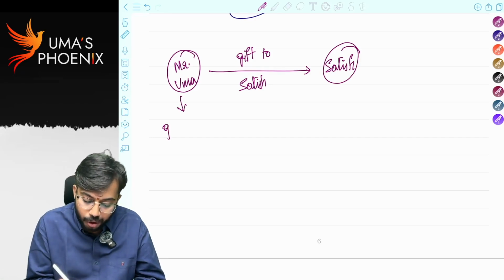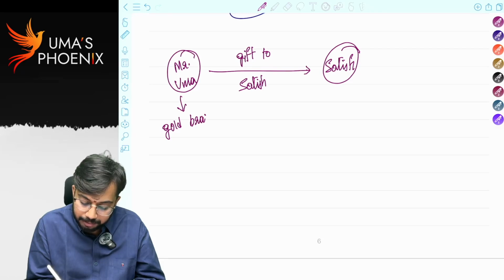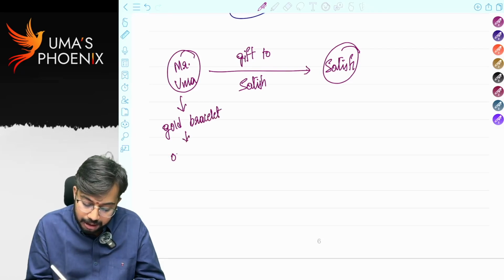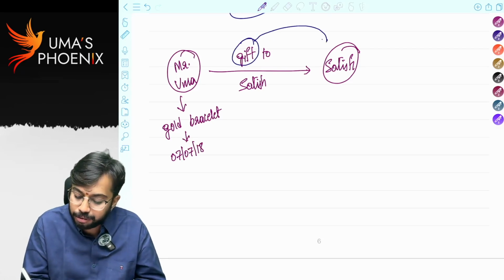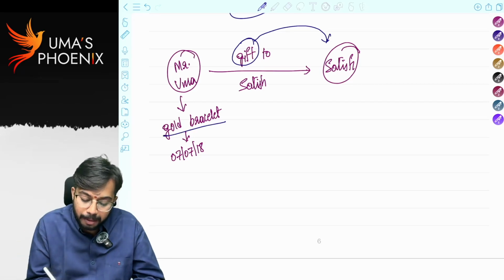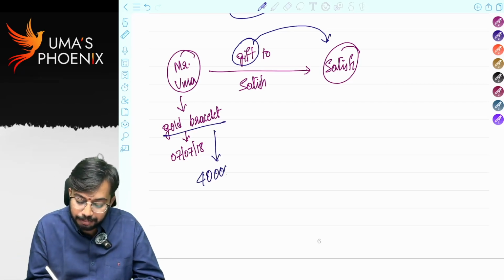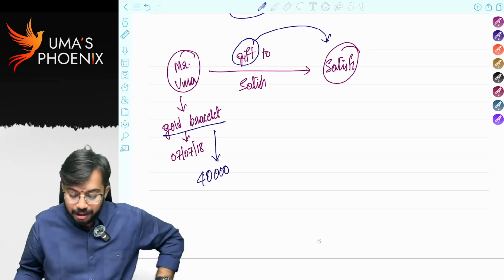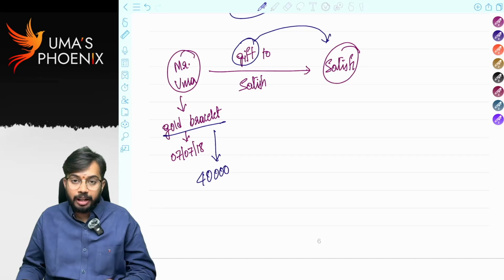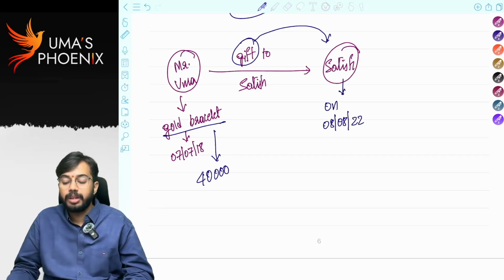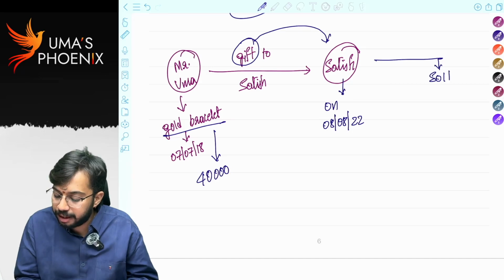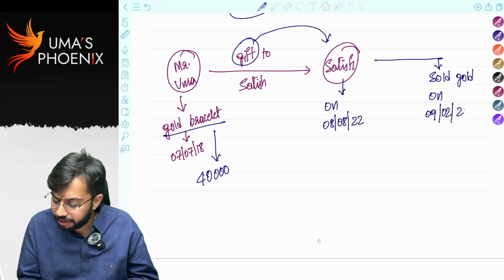There is one gold bracelet with me, purchased on 7th July 2018. This gold bracelet I gifted to Satish. Let's say the gold bracelet's worth is 40,000 rupees. For example, it's not 40,000, it's more than that. Worth of gold bracelet is 40,000 rupees. When I gifted on 8th August 2022, Satish sold the gold bracelet on 9th February 2023.